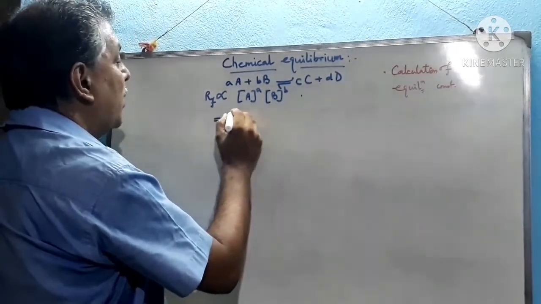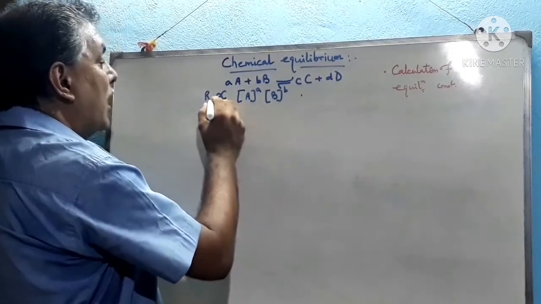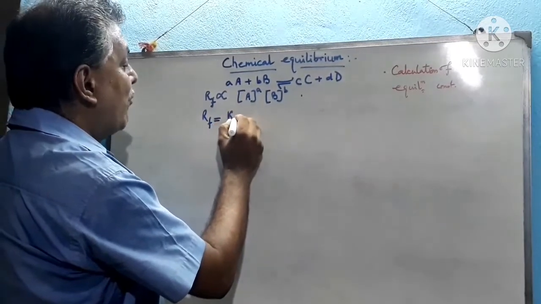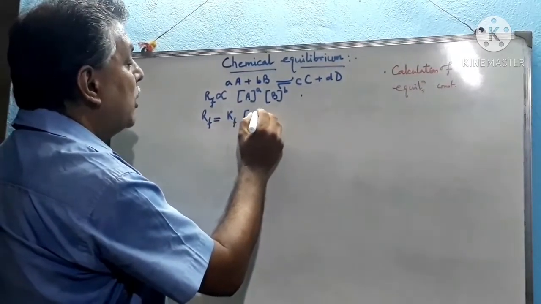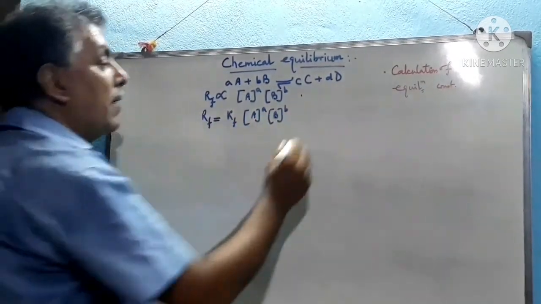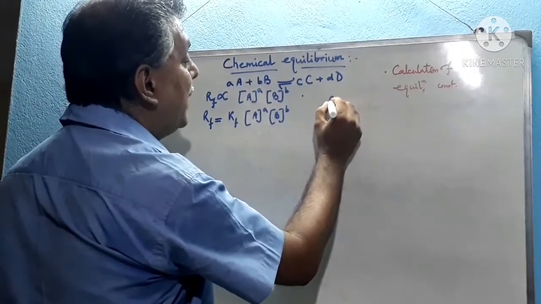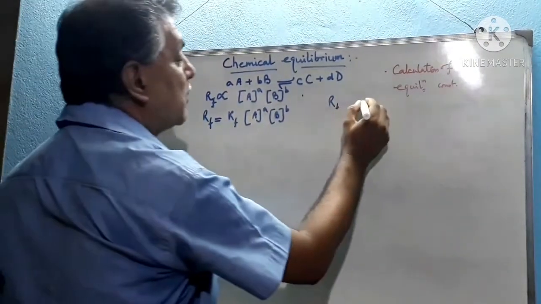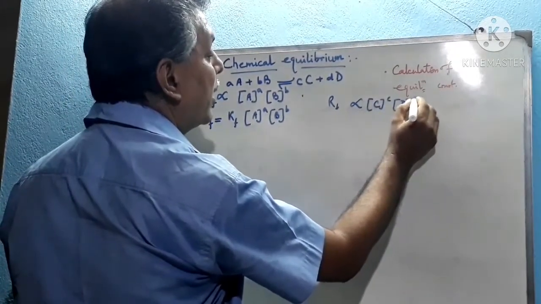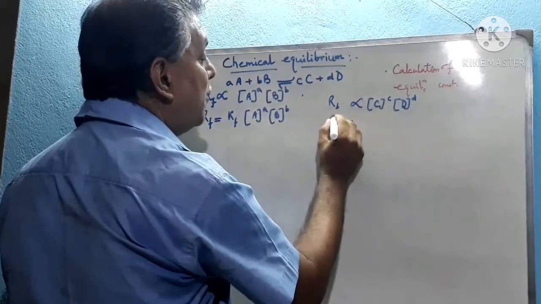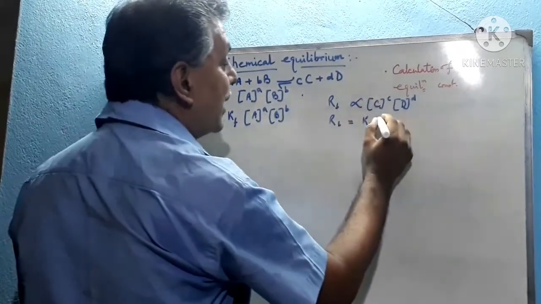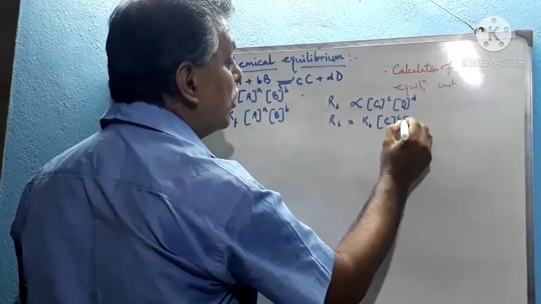and again we can say that the rate of forward reaction Rf equal to some constant Kf, the forward reaction constant, into [A]^a into [B]^b. This is the constant for the forward reaction. Then again Rb, rate of backward reaction, is proportional to the concentration of C to the power c into D to the power d. Therefore we can say that Rb, rate of backward reaction, equal to some Kb, which is the proportionality constant, into [C]^c into [D]^d.